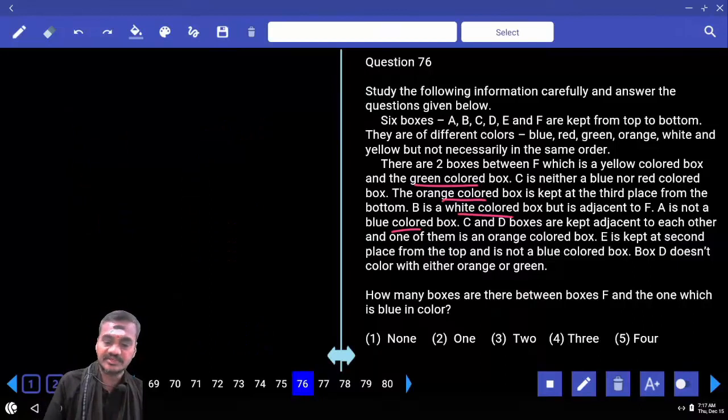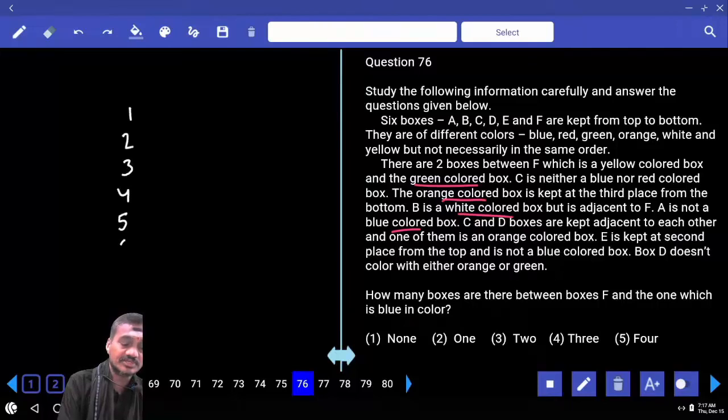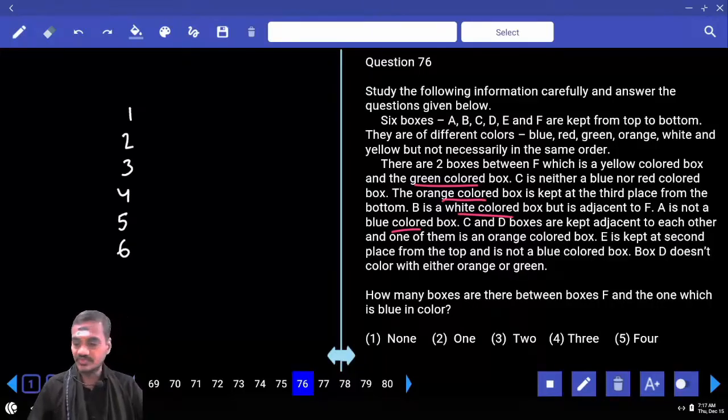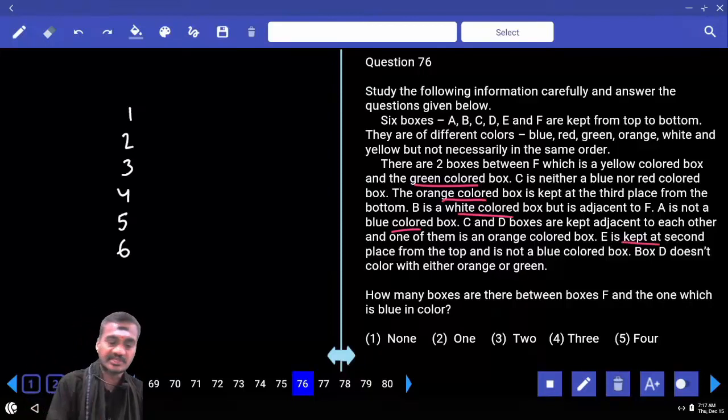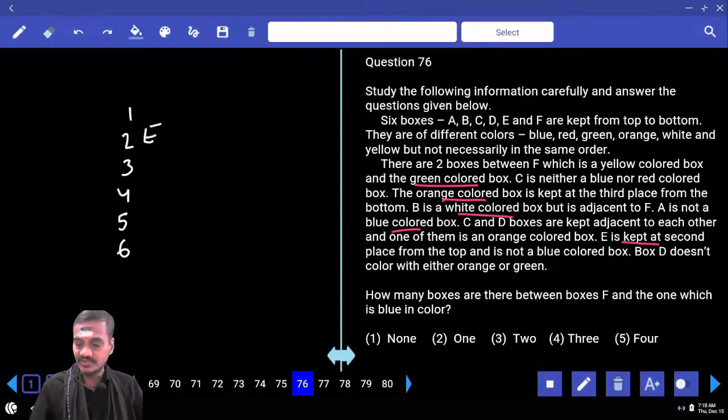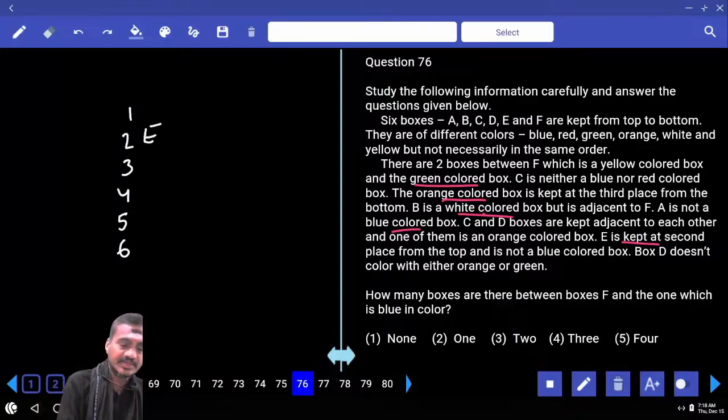Now the boxes we can write 1, 2, 3, 4, 5, 6. Why are we giving numbering here? Because there are two pieces of information. What are those two? One is E is kept at second from the top. We can fix E at this place. And the other is that the orange colored box is third from the bottom, so this is the orange colored box. These two we can fix here.